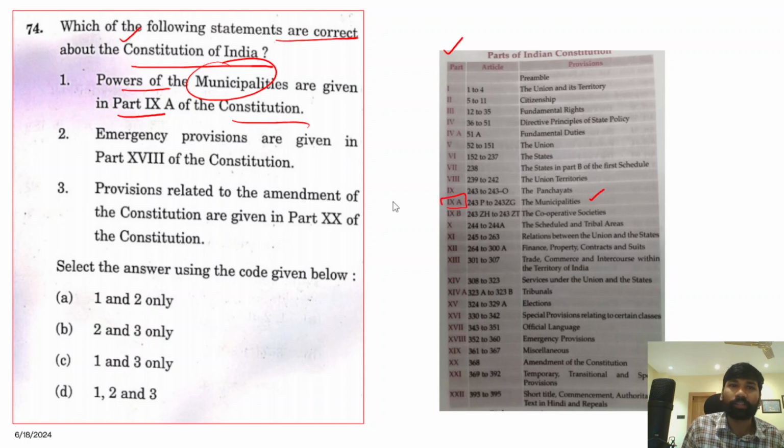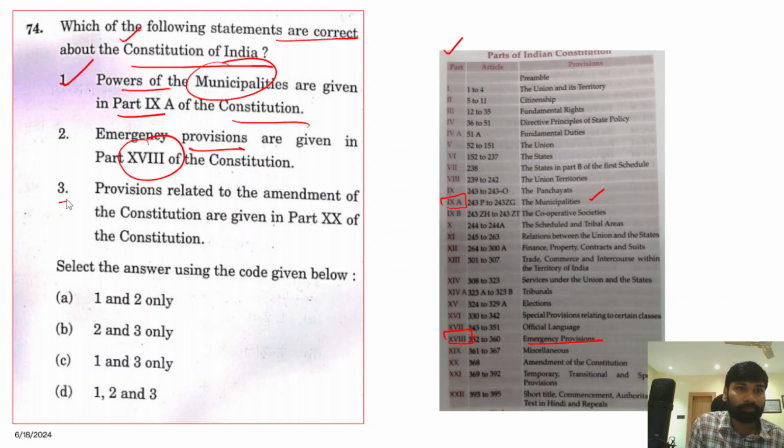So yes, it is talking about the municipalities. So therefore this statement is absolutely correct. And emergency provisions are given in part 18 of the Constitution. Now we'll go to part 18 of the Constitution. Yes, part 18 also is talking about the emergency provisions.